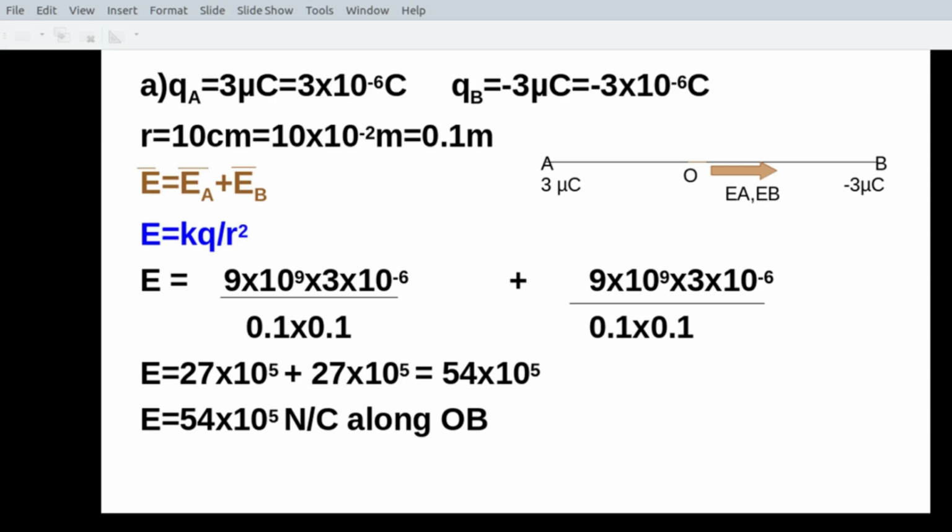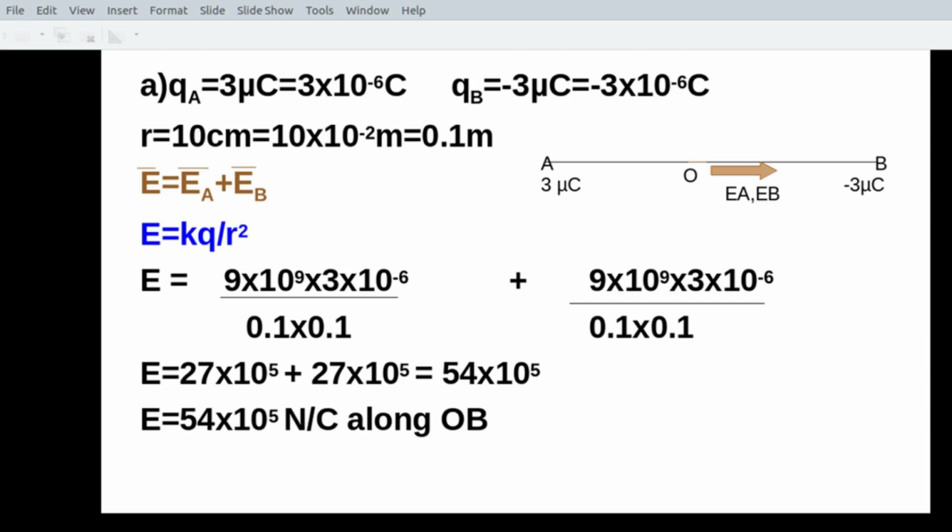The force is attractive, or the electric field intensity is again along OB. So you have two field intensities EA and EB, both in the same direction, and by the principle of superposition you know E equals EA plus EB, both are vectors, so the vector sum of the fields. Since both are in the same direction, it's easy, you just have to find the sum. So vector E equals vector EA plus vector EB.